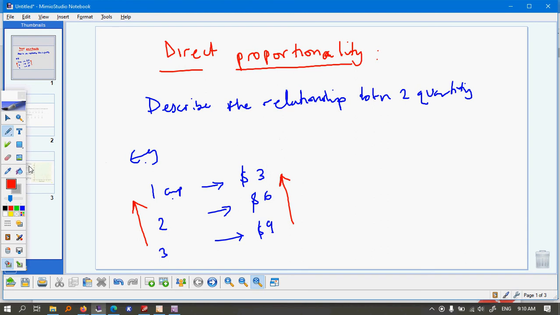So direct proportionality is where the increase in the size of one quantity results in the increase in the size of another quantity. We can have some other examples. Let's say the price of books and the number of books, or we would say this one is not general, like it's not correct for everyone, but it's generally correct.